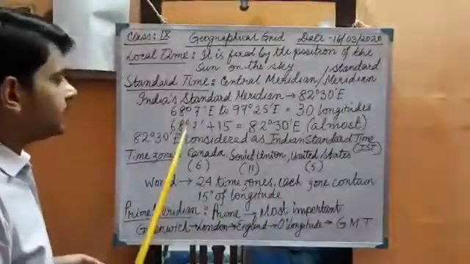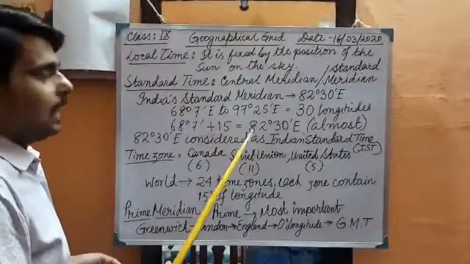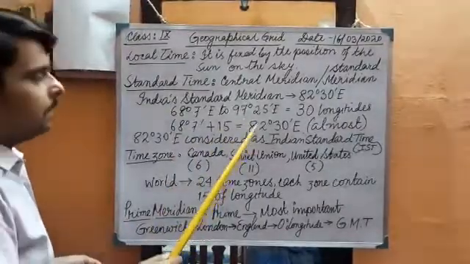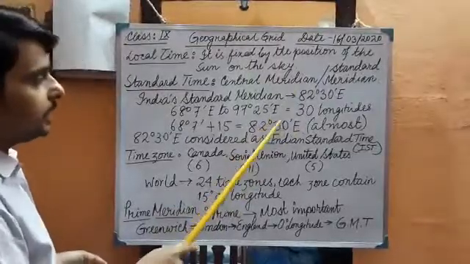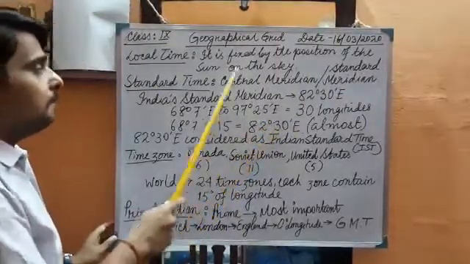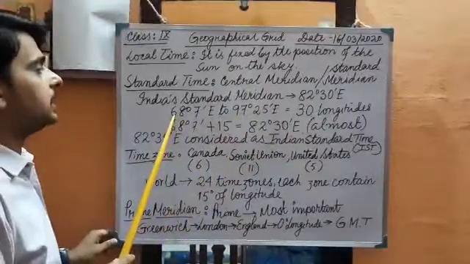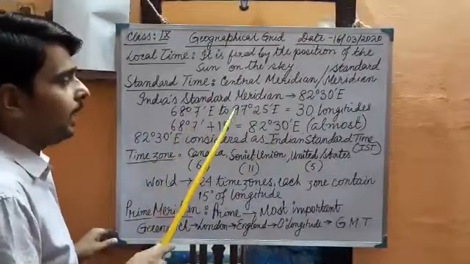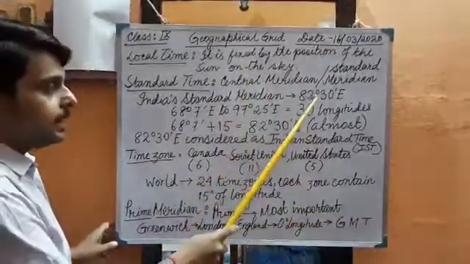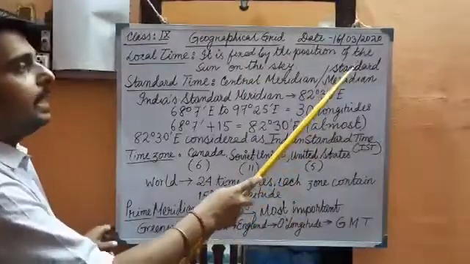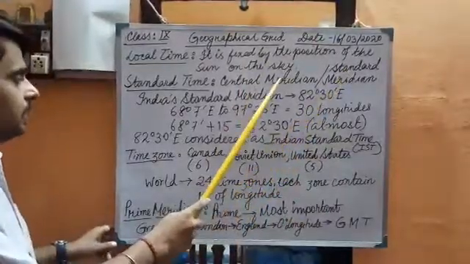So 68 degree 7 minute plus 15 comes to 82 degree 30 minute east. So 82 degree 30 minute east is the middle longitude between 68 degree 7 minute east and 97 degree 25 minute east. Understood? That's why it is considered the Indian standard meridian or central meridian.